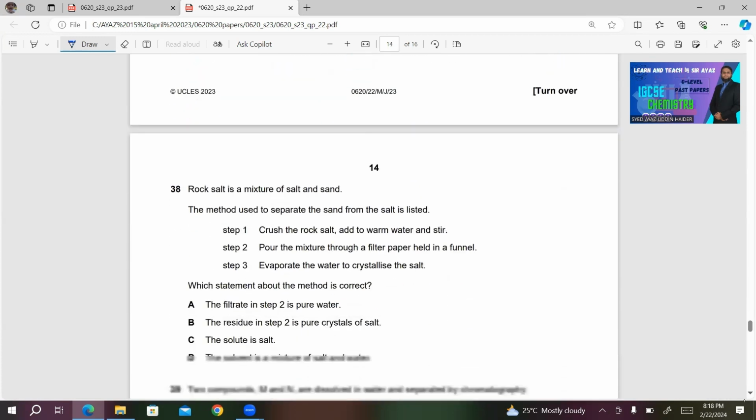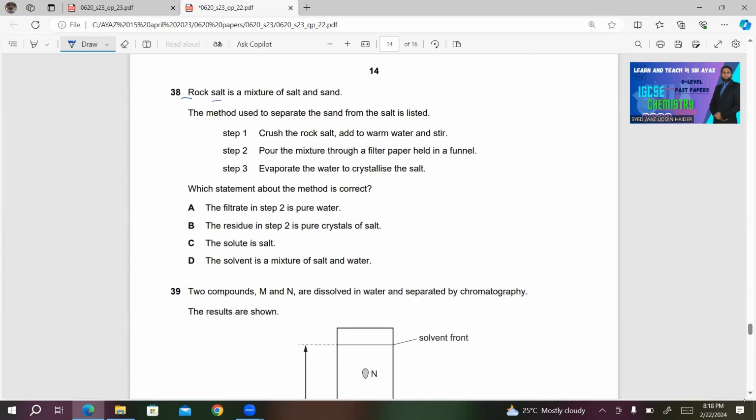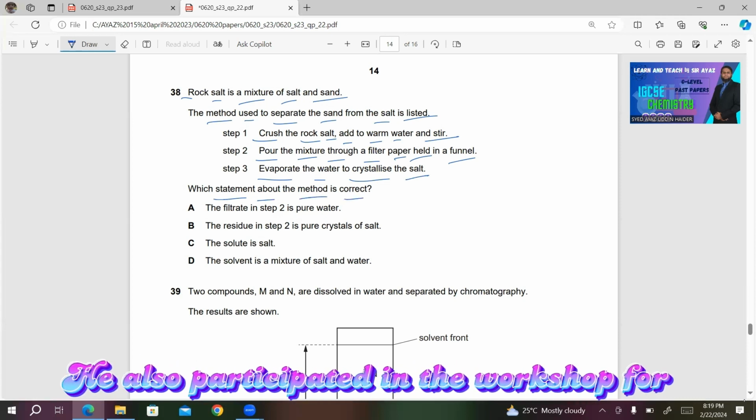38. Rock salt is a mixture of salt and sand. The method used to separate the sand from the salt is listed. Step 1, crush the rock salt, add to warm water and stir. Step 2, pour the mixture through a filter paper held in a funnel. Step 3, evaporate the water to crystallize the salt. Which statement about the method is correct?